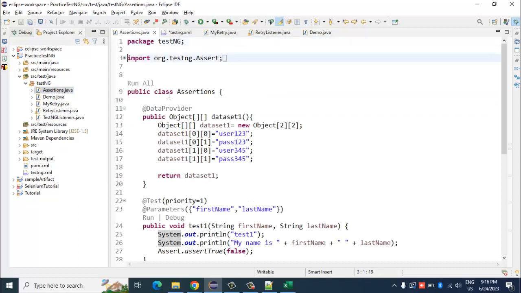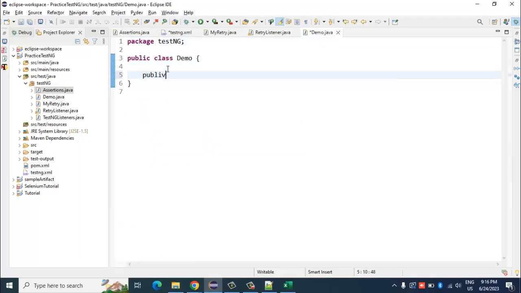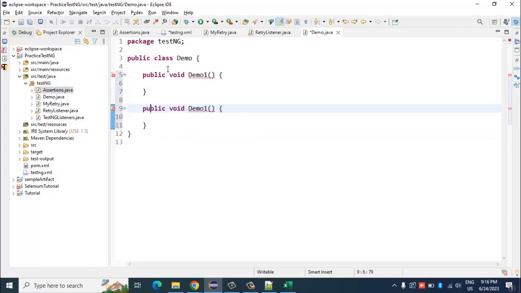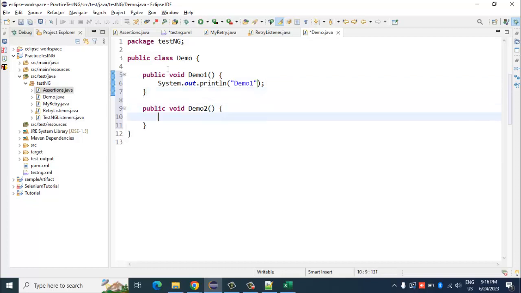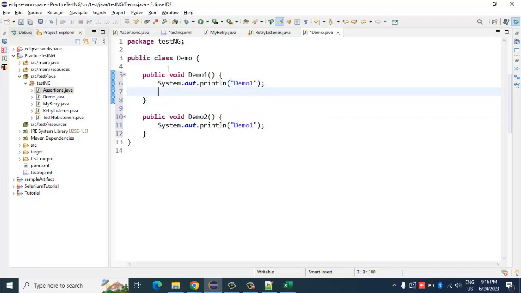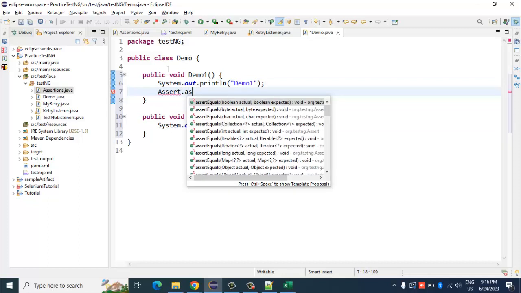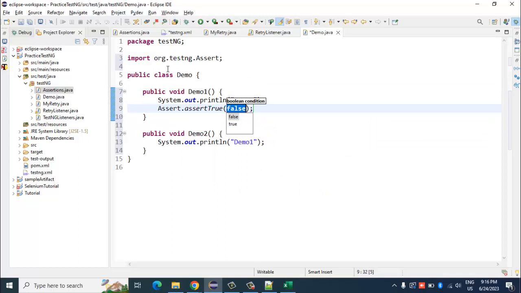Okay, so let's do this in demo.java. So here, if you see, I've created these two methods, and let me fail one of them and let me pass one of them.